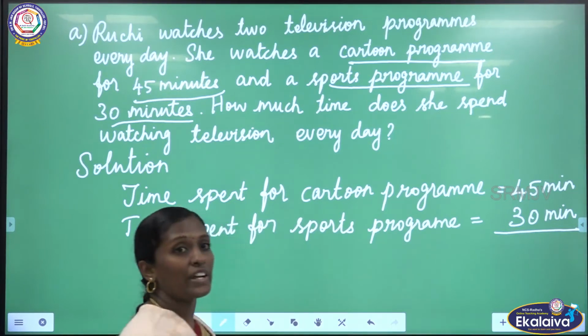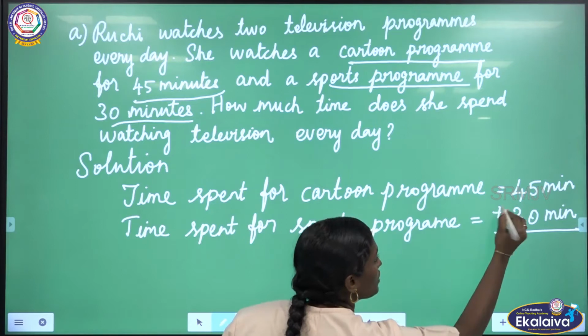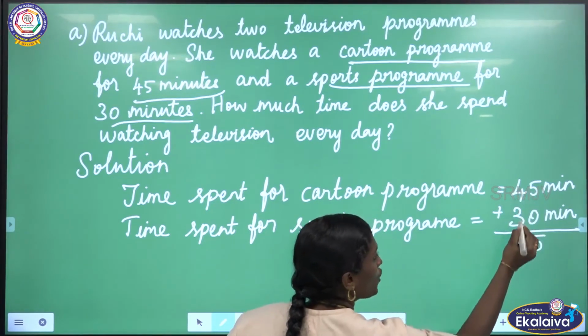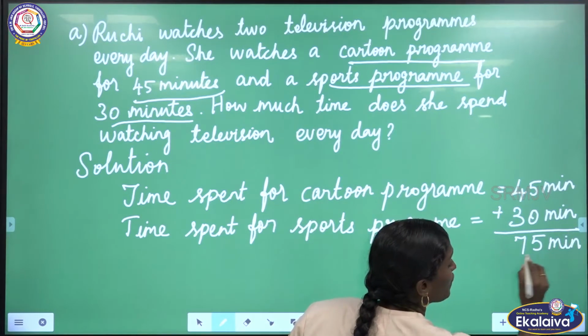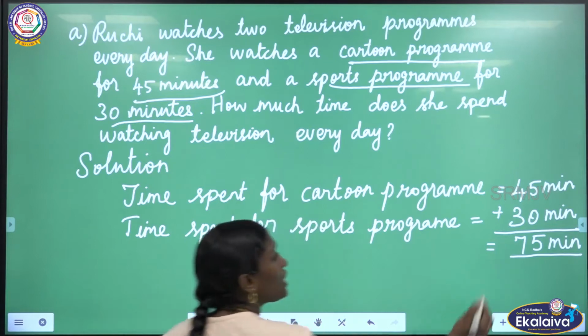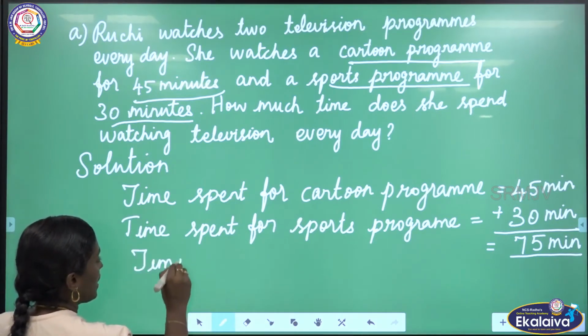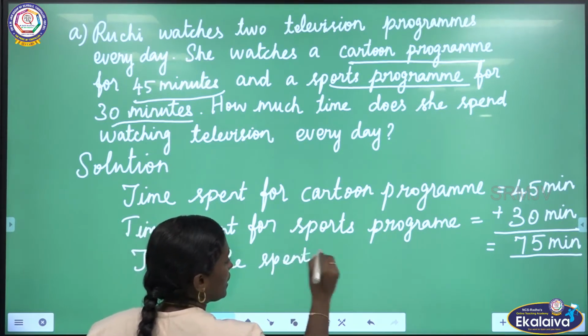Now we are going to find the time spent in all. So we have to add these two timings. Here 5 plus 0, 5, 4 plus 3, 7. Here this is 75 minutes. This is the time she spent in all.